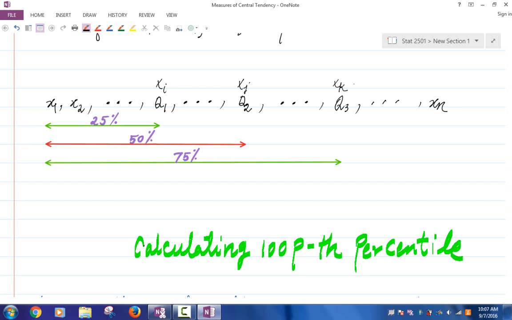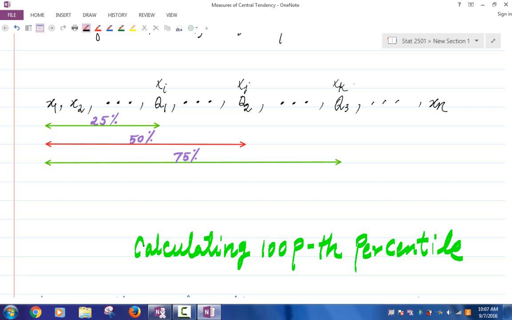Q2 means at least 50% of the values are at or below that, and Q3 is the 75th percentile, meaning at least 75% of the observations are at or below Q3. Is everybody clear?